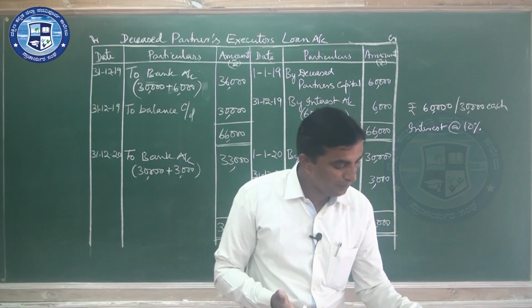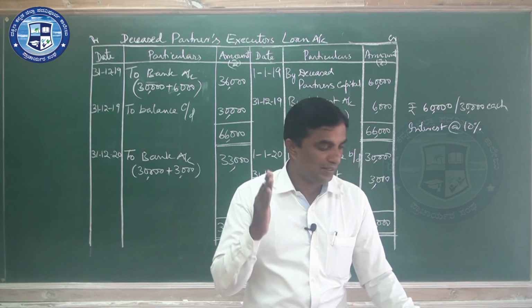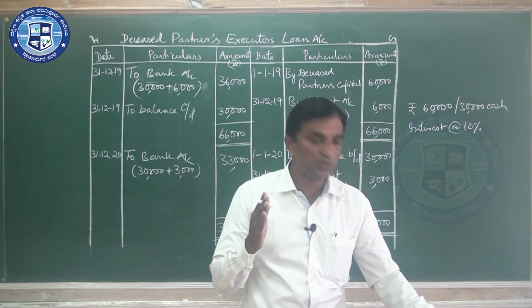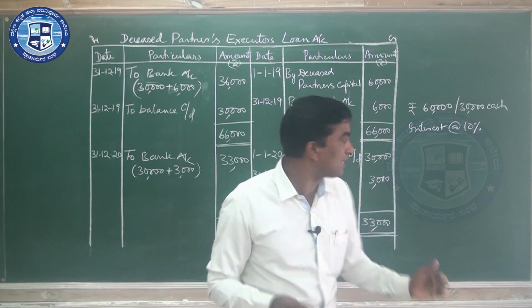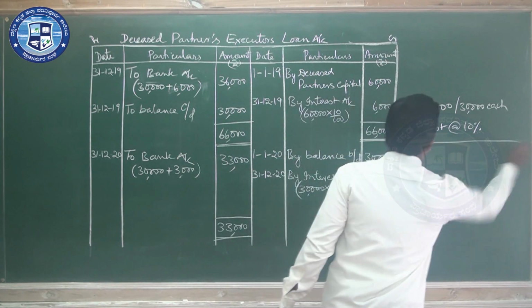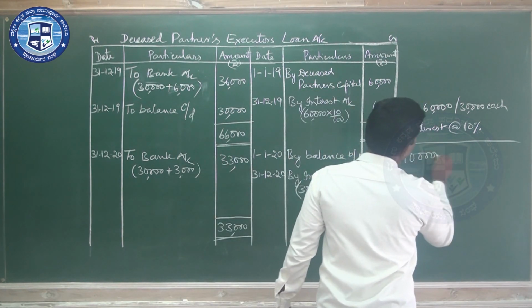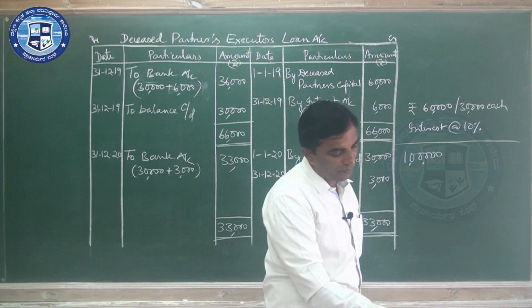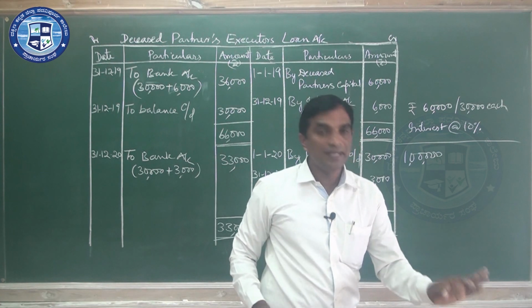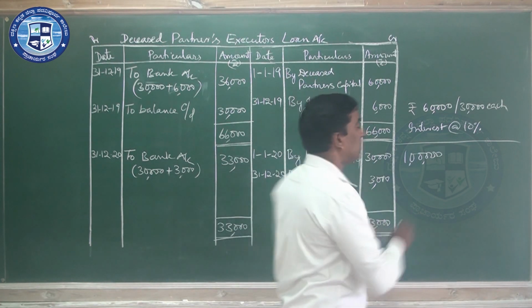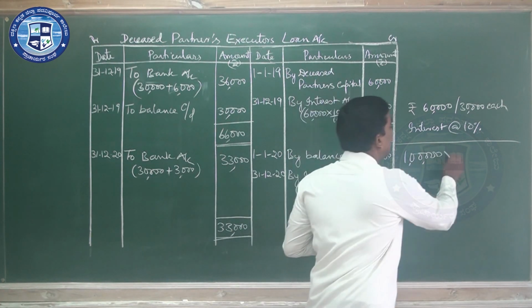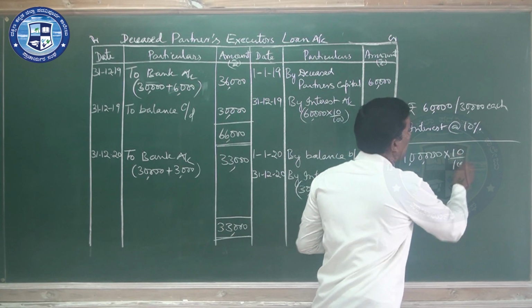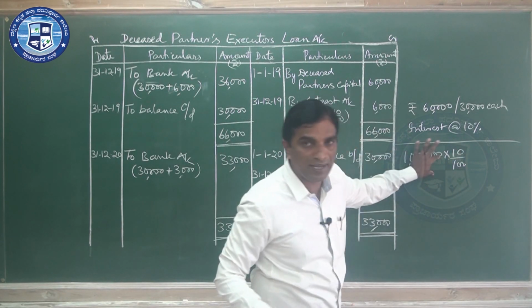But they have given here, till that time, that is on 1st June 2017, the sales is 1 lakh rupees, and the rate of profit during the past 3 years had been 10% on sales. So you should calculate 10% of this as the profit, because total sales is 1 lakh.